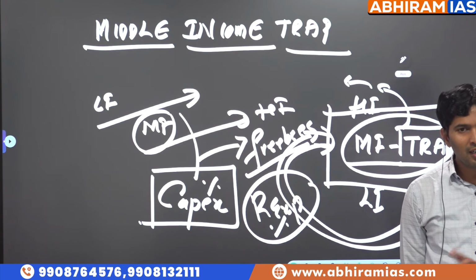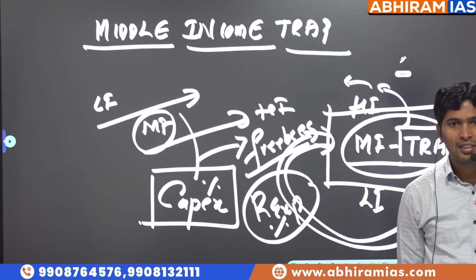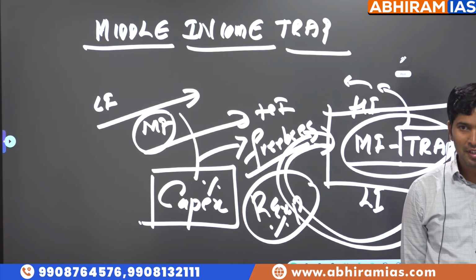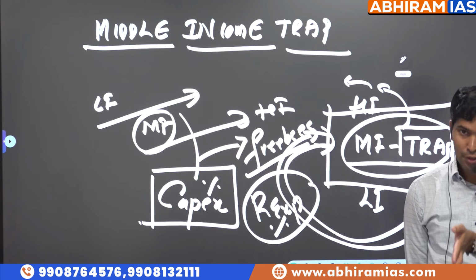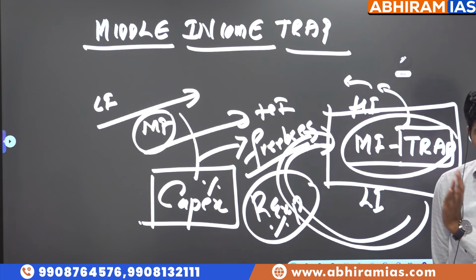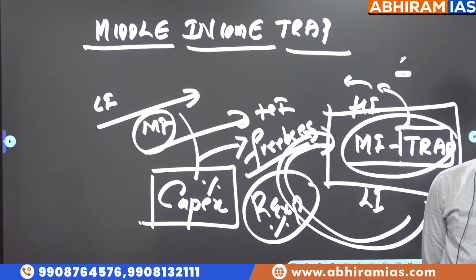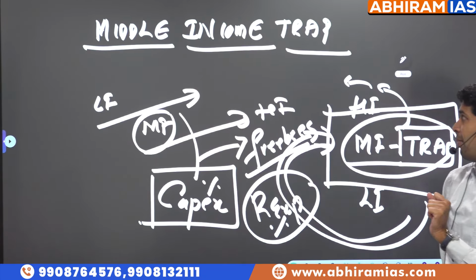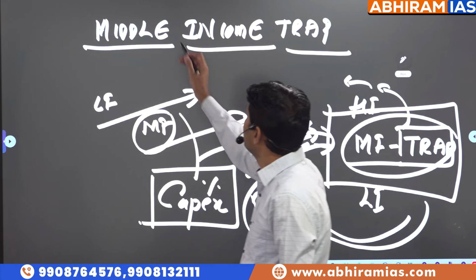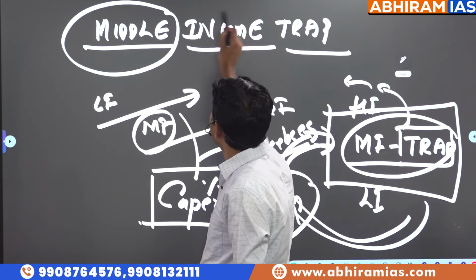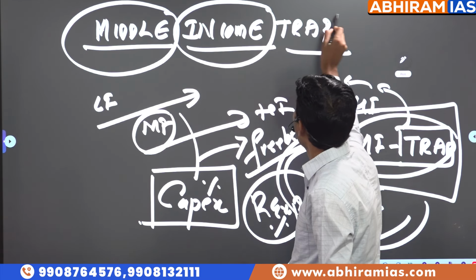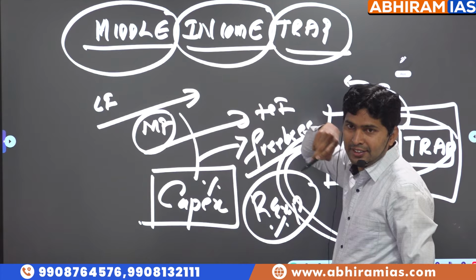So what does it mean? Till retirement, keep on paying only EMIs. That is the middle income trap for an individual. And this is the middle income trap for countries. So we are looking at macroeconomics. The Economic Survey uses this word. India has been under the middle income trap for several decades.